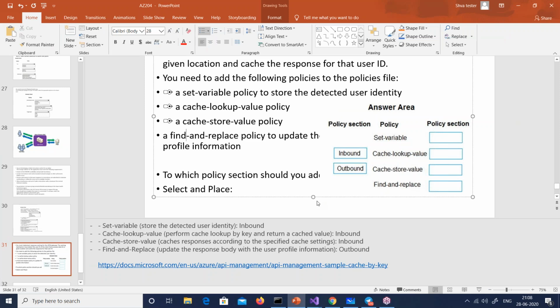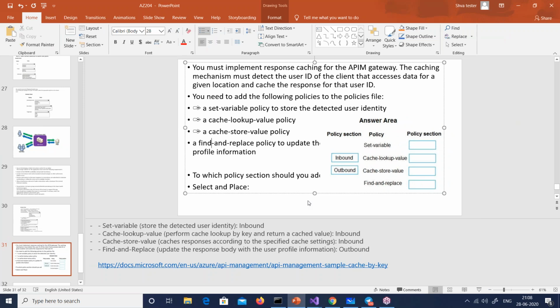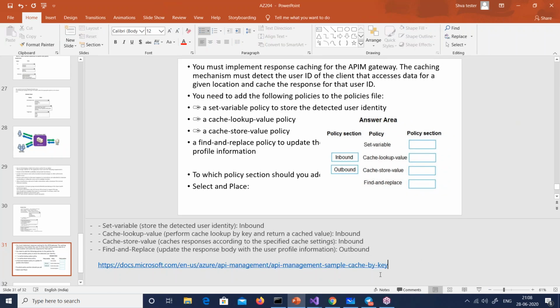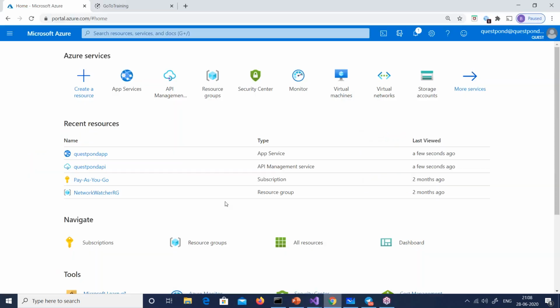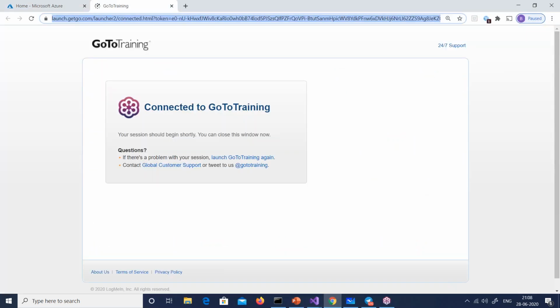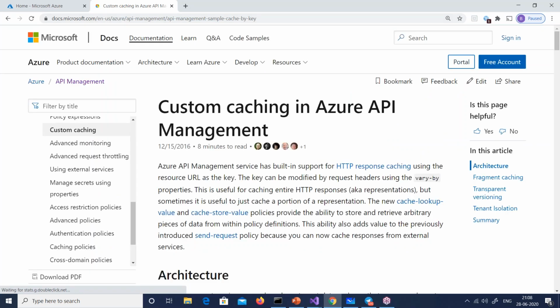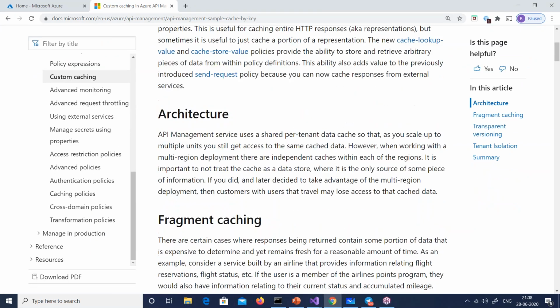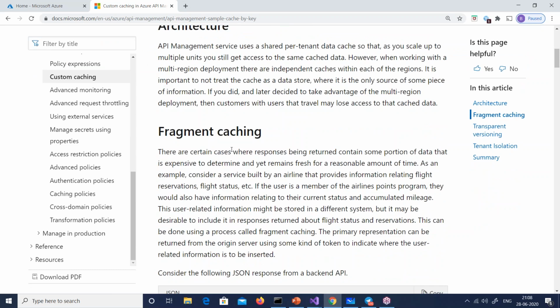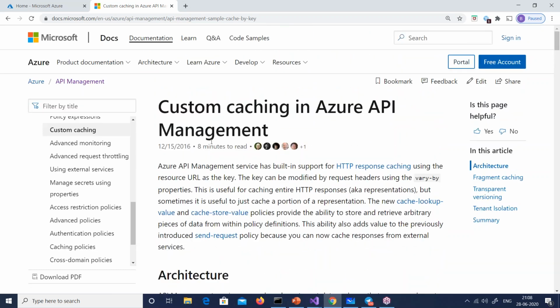Quite a tough question. Now remember that anything you see out there in AZ-204, it's all there in the documentation. So here is the documentation, the Microsoft Docs. They have given a very nice demo out here. I'm going to put this demo out here for everyone. And this demo says everything, right? So if you see here, cache by key, custom caching.